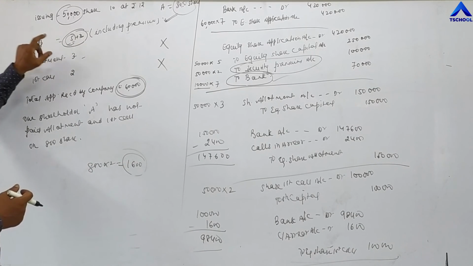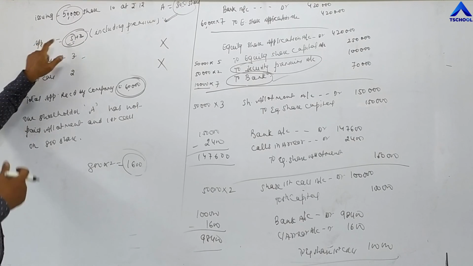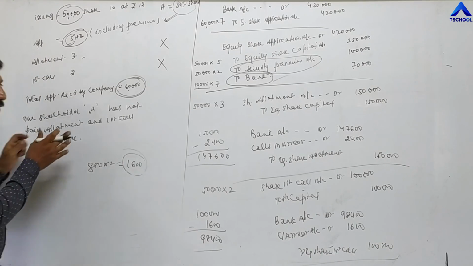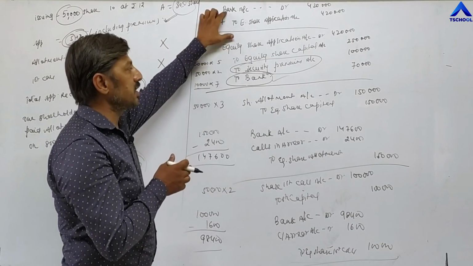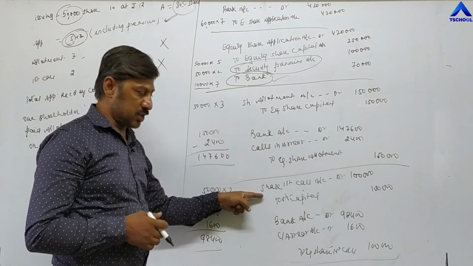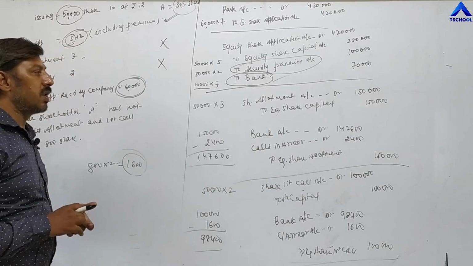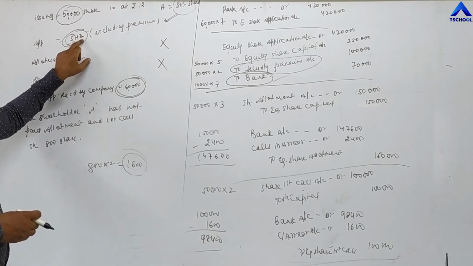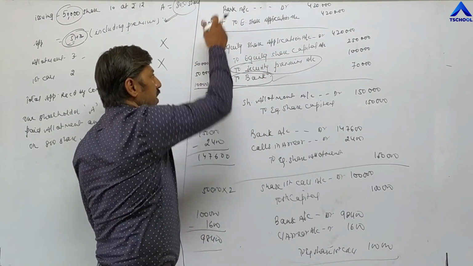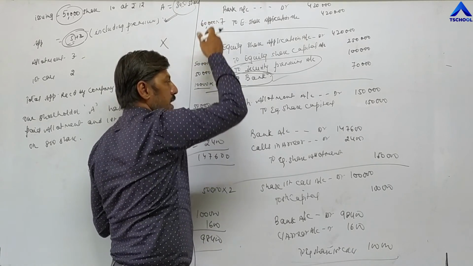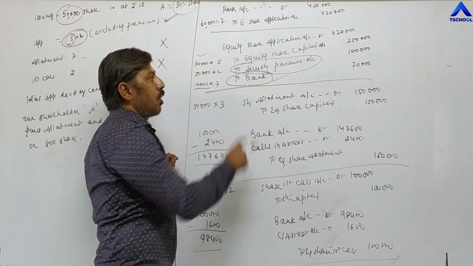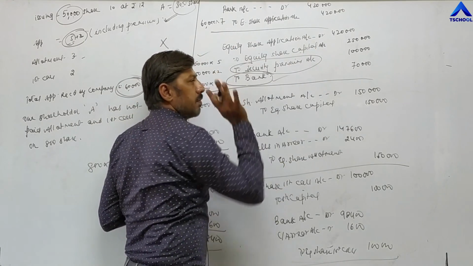Now, so far as premium is concerned, we have to consider where it is given. In this question, premium is given in application. Premium may be given in allotment also, or in the first call also. For every installment, we are passing two entries. For application we are passing 1, 2. For allotment, 1, 2. For first call, 1, 2. So where do we have to show the premium amount? Premium amount is shown where we are showing the capital account. In the two entries for application, we show the capital account in the second entry. So along with equity share capital, you have to write security premium.